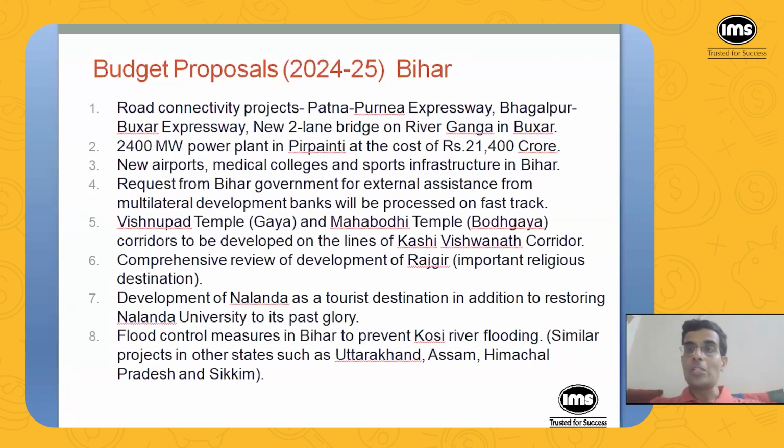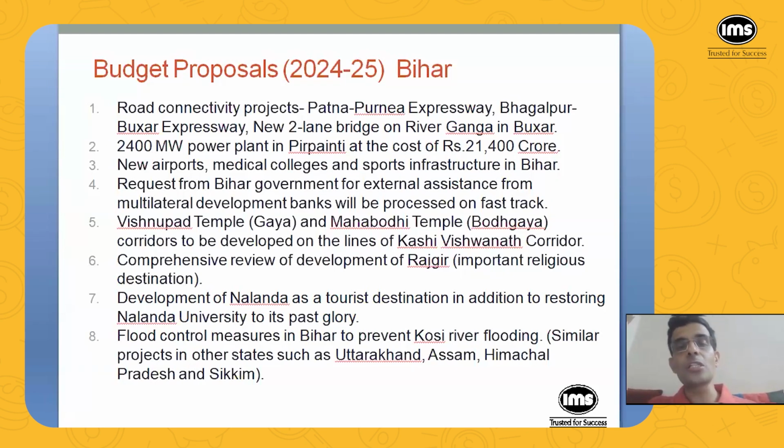Then there are a lot of proposals for Bihar. Road connectivity projects: Patna Purnia Expressway, Bhagalpur Buxar Expressway, a new two-lane bridge on River Ganga in Buxar, and then a 2400 megawatt power plant at a place named Birpainti, at a total cost of 21,400 crores. So these are some of the specific proposals that I was looking for in the budget. But except for these proposals, there are not too many specifics.